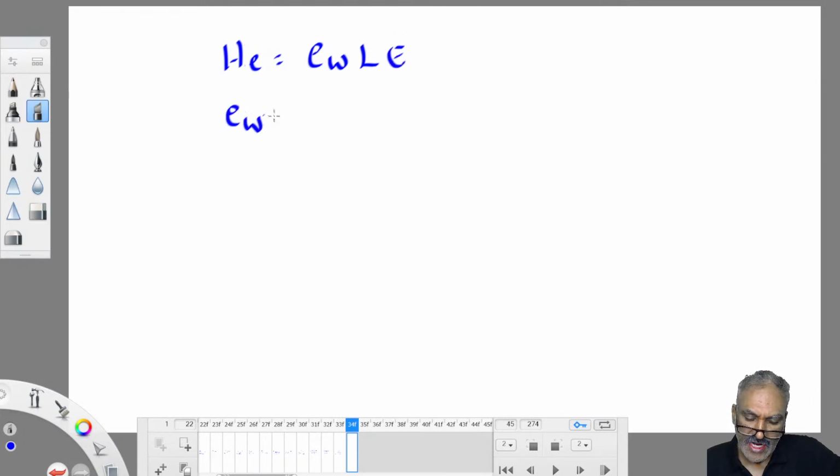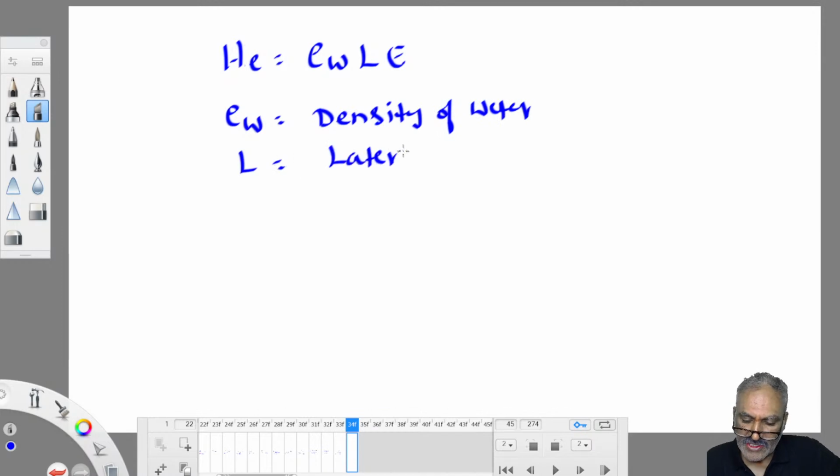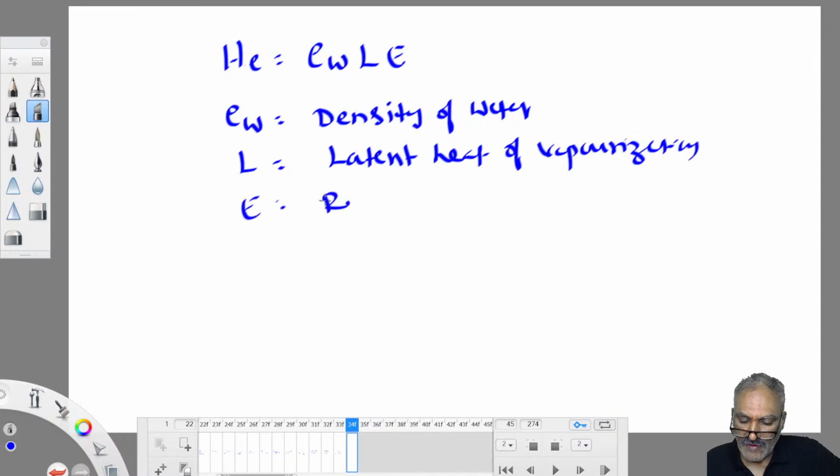This rho W is known as the density of water. L is known as the latent heat of vaporization, because it changes state, no? Therefore it is called latent heat. E is the rate of evaporation. What are we looking for? Evaporation loss.